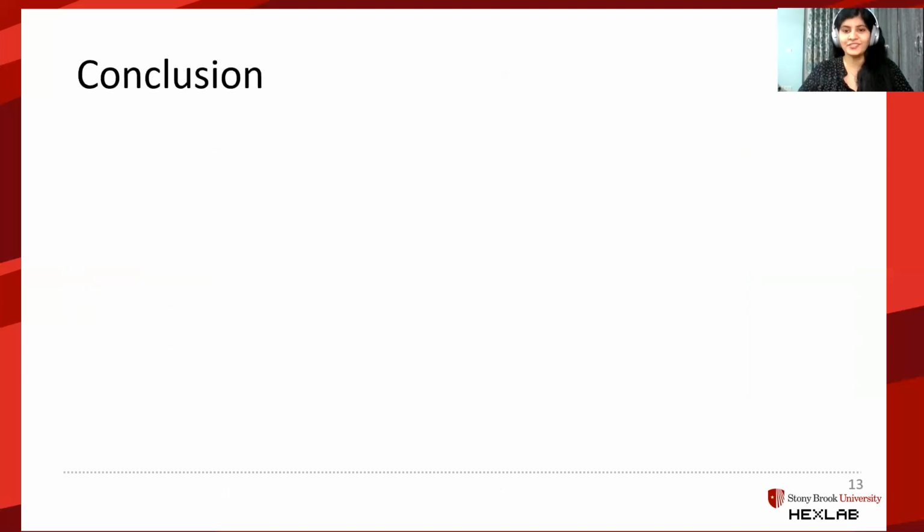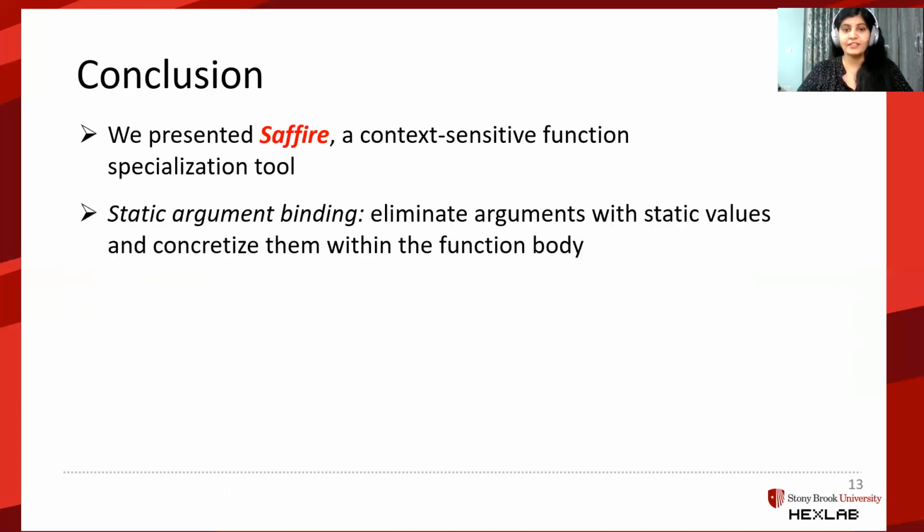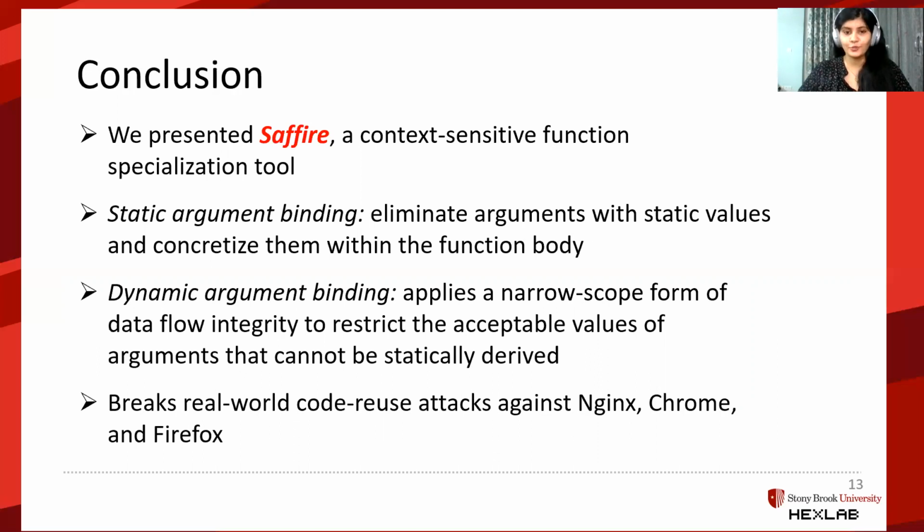In conclusion, we presented Saffire, a context-sensitive function specialization tool, which works in 2 phases. In phase 1, static argument binding, we eliminate arguments with static values and concretize them in the specialized function body. Phase 2 is dynamic binding, where we provide a narrow scope data integrity to restrict acceptable values for arguments that cannot be statically derived. We tested and confirmed that real-world code reuse exploits against applications like Nginx, Chrome, and Firefox could be successfully broken.